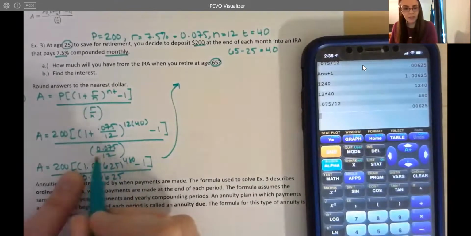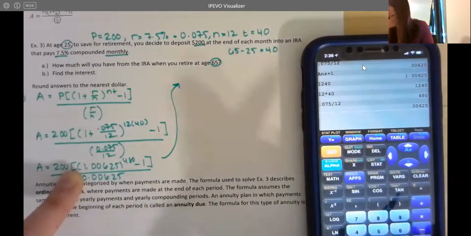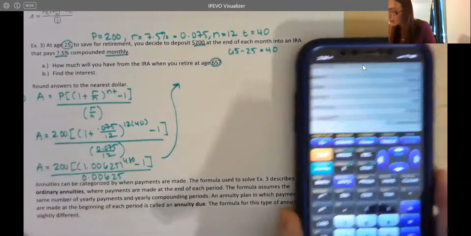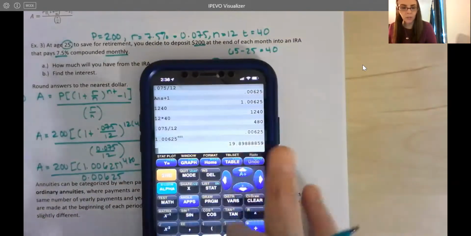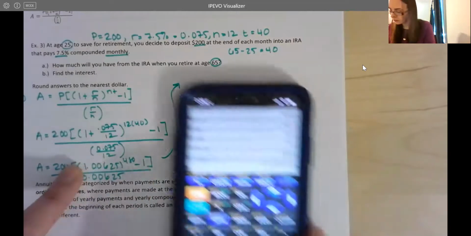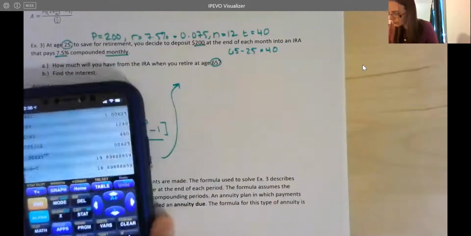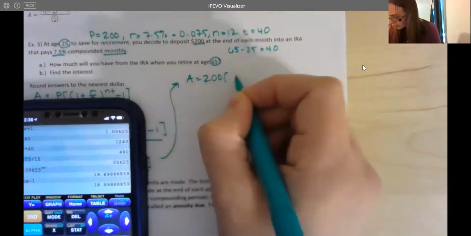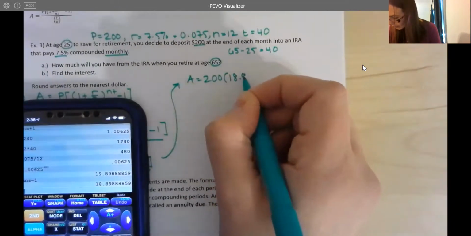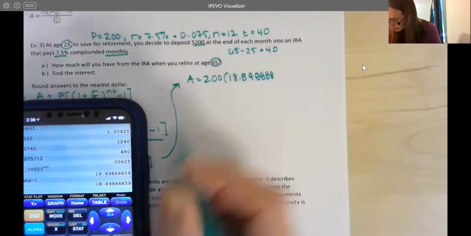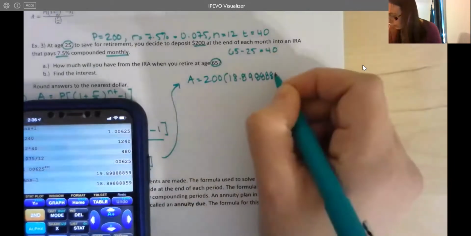I'm going to keep working in the parentheses here and do the exponent first. So 1.00625, I'm raising that to the 480th power. You can see I get a number that's close to 20. Now I'm going to finish up in here. I'm also going to subtract the 1. So I end up with 200 times 18.89888859.